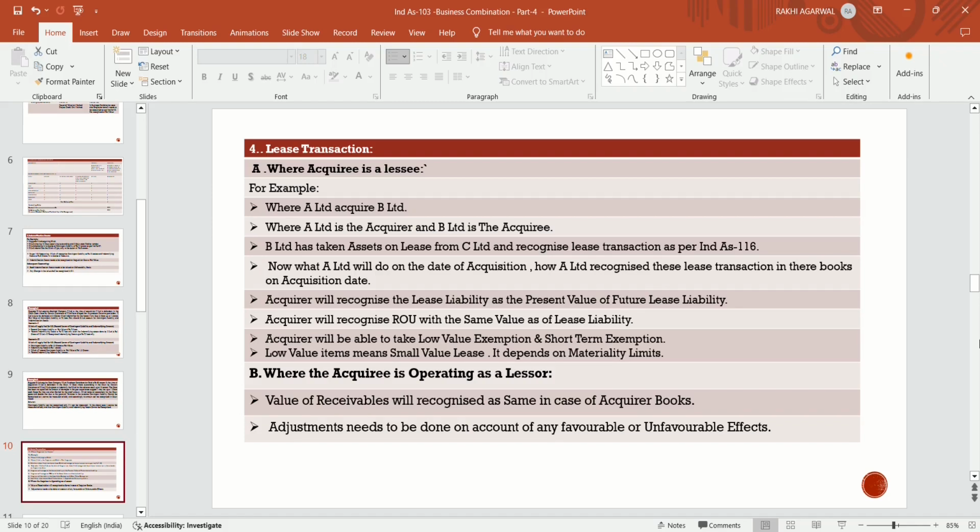Where the acquiree is operating as a lessor, the acquirer will recognize in its books the value of the receivable, which is recognized in the books of the acquiree. The same value will be recognized in its books. So the value of the receivables will be recognized the same in the acquirer's books, and if any adjustment is required, it needs to be done on account of any favorable or unfavorable effects.